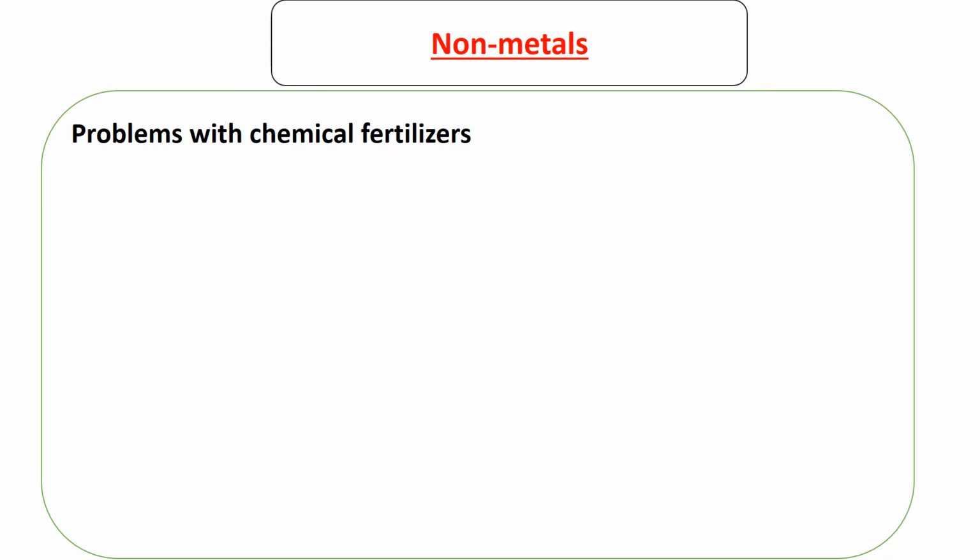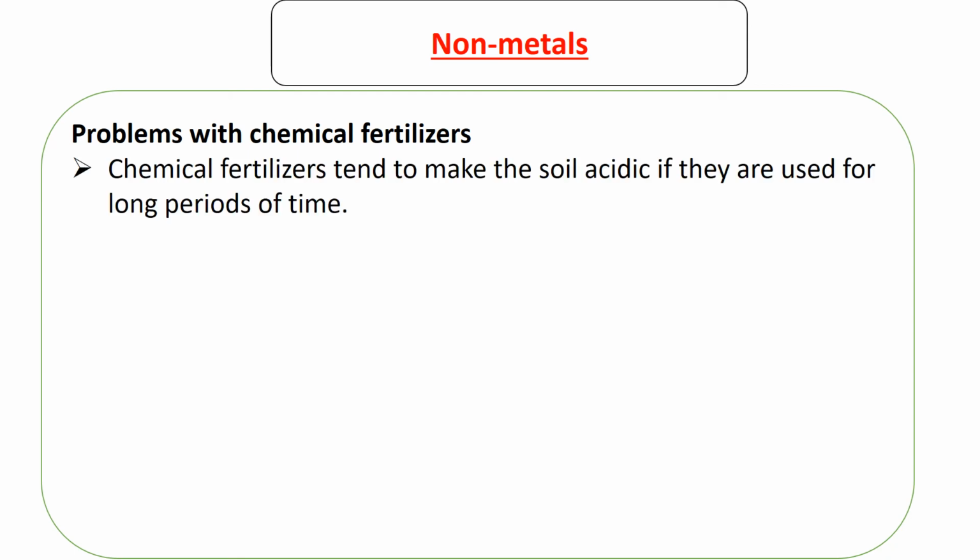It's going to be very short. These fertilizers have got issues. Chemical fertilizers are not preferred over natural fertilizers. Chemical fertilizers tend to make the soil acidic if they are used for long periods of time. Also, chemical fertilizers are easily leached away.